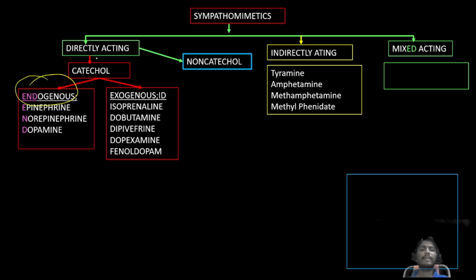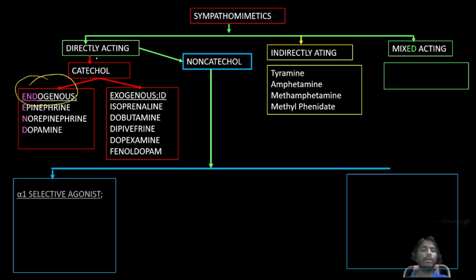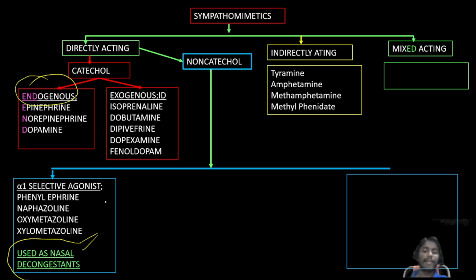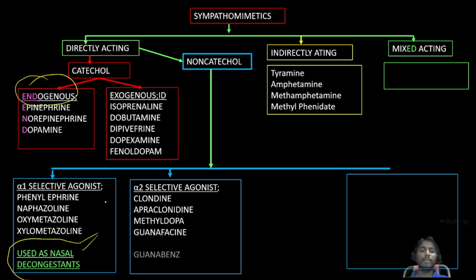Next, directly acting non-catechol ring containing drugs, that is alpha 1 selective agonists. Examples are phenylephrine, naphazoline, oxymetazoline. These alpha 1 selective agonists can be used as nasal decongestants. Next, alpha 2 selective agonists: clonidine, apraclonidine, methyldopa, guanfacine, guanabenz. These drugs can be used in hypertension.